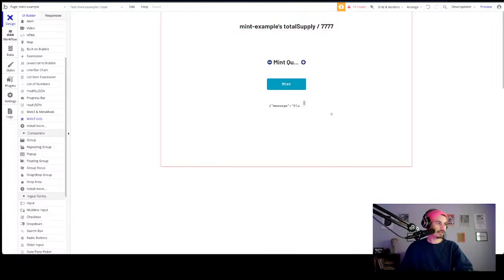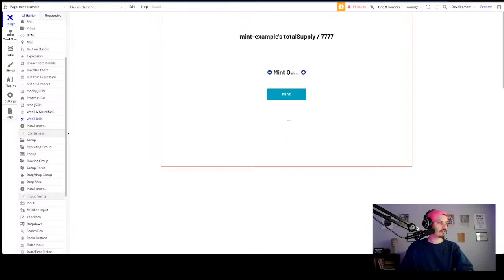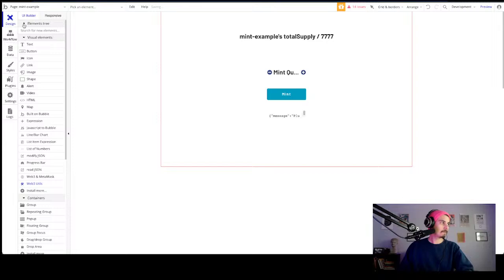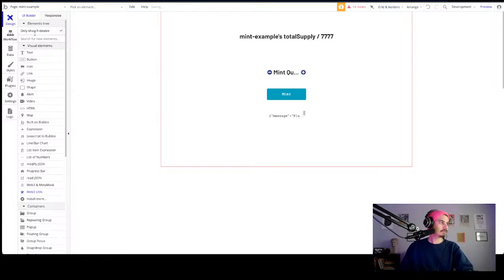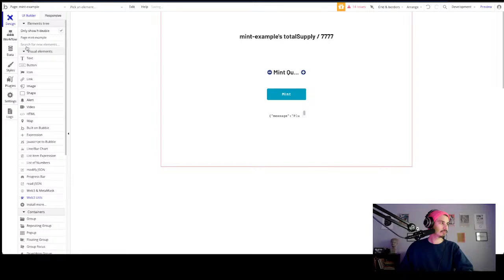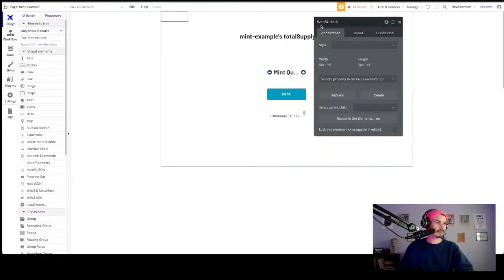a Web3 utils plugin to the page. So I just added that to the page. It'll take a second to pop up. Let's look here. Okay, I guess that's it. Yeah, that's it.